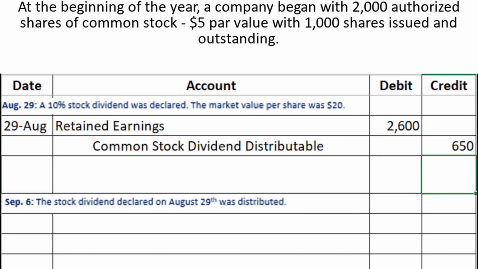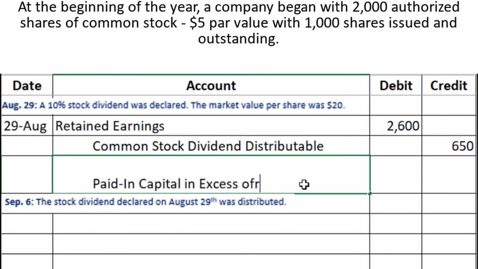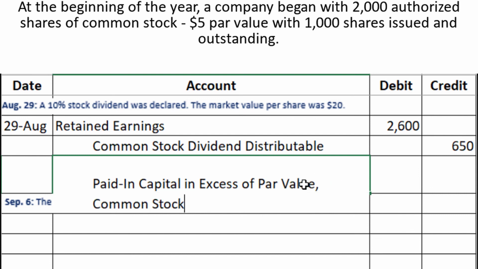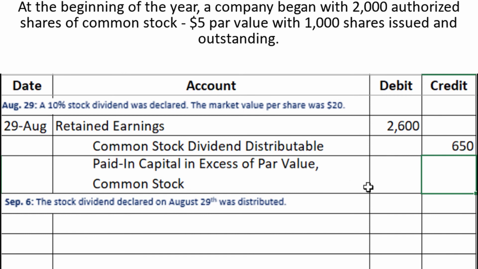Now for the leftover part, just like when we're issuing shares of common stock, we're going to have paid in capital in excess of par value, common stock. And that's going to be for the difference here. So 2,600 minus 650 gives us $1,950 to balance the journal entry.